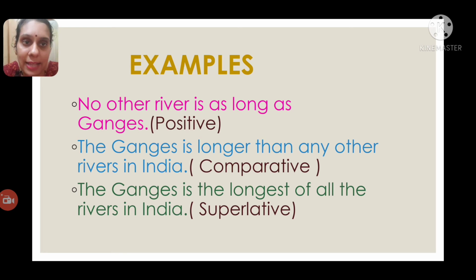Second subject. The Ganges is, the comparative degree adjective form is longer than any other, or you can write all other rivers in India. So that will be the comparative degree. Whereas your superlative degree will be: the Ganges is the longest river in India, or the Ganges is the longest of all the rivers in India. Because I told you, the first subject should be plural if you use of all.